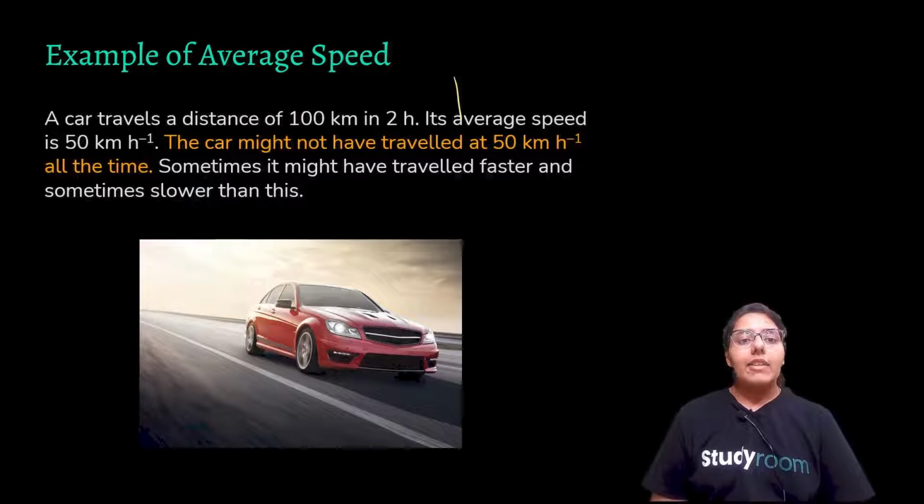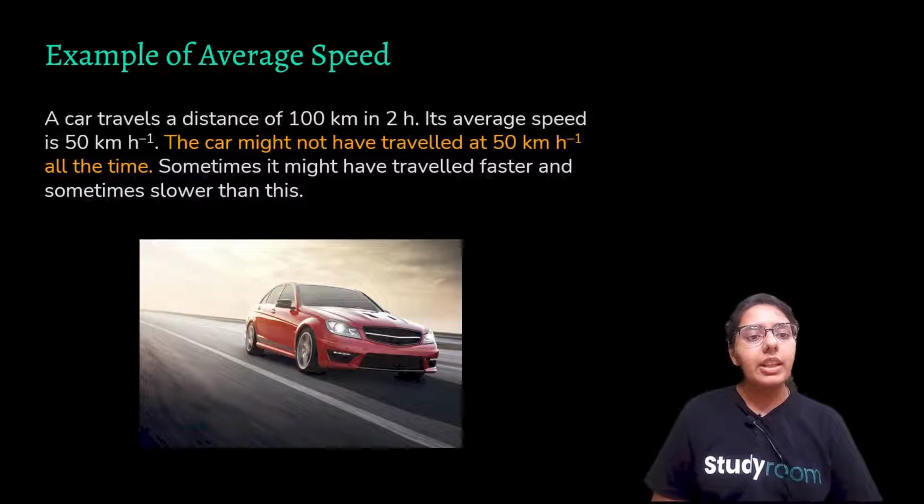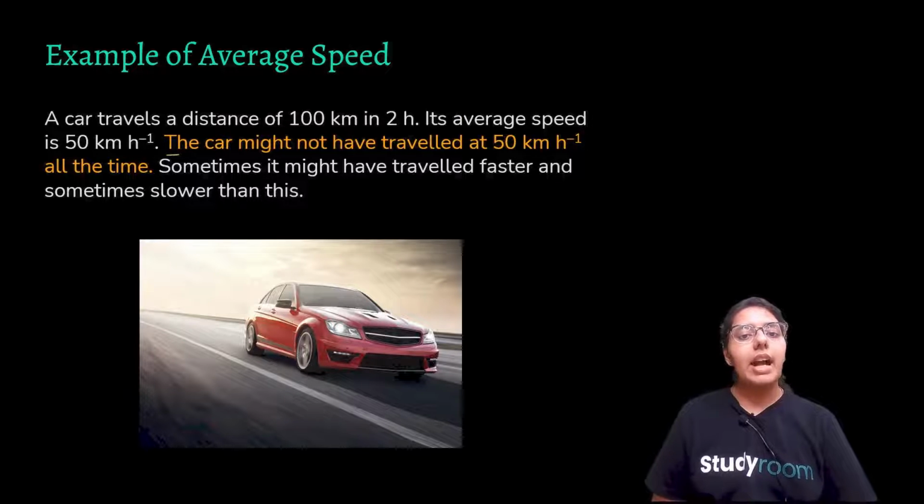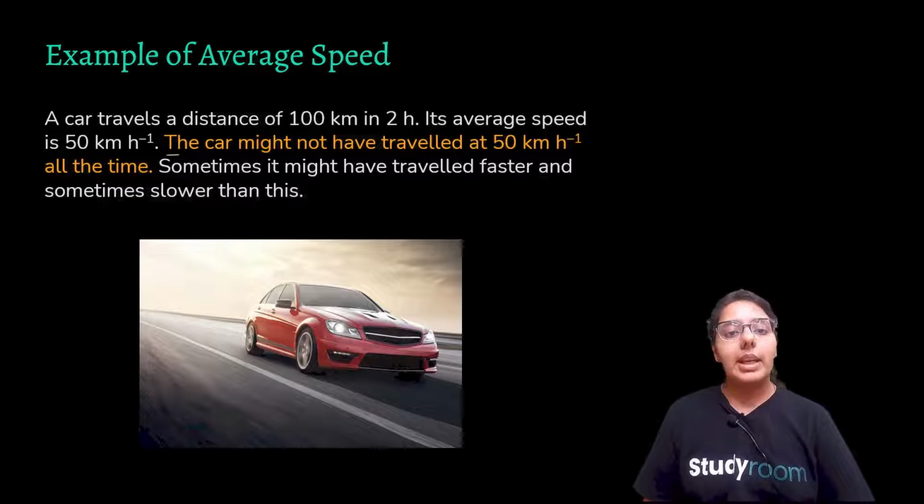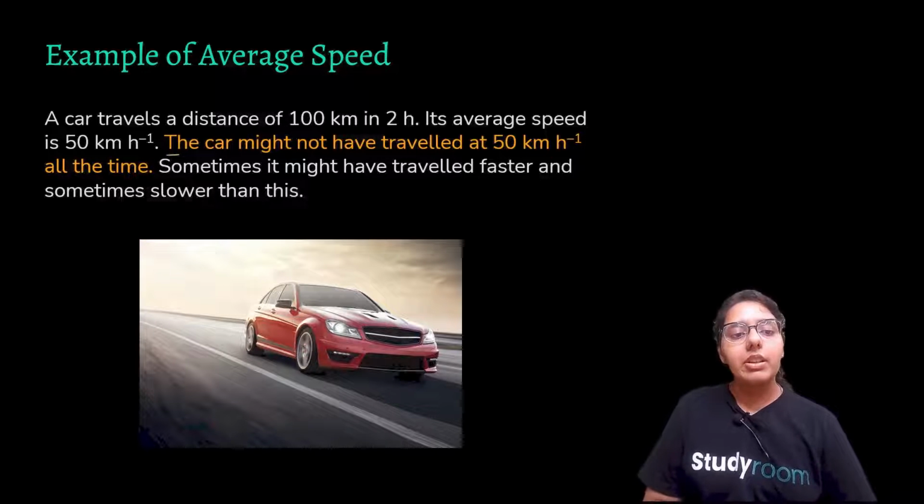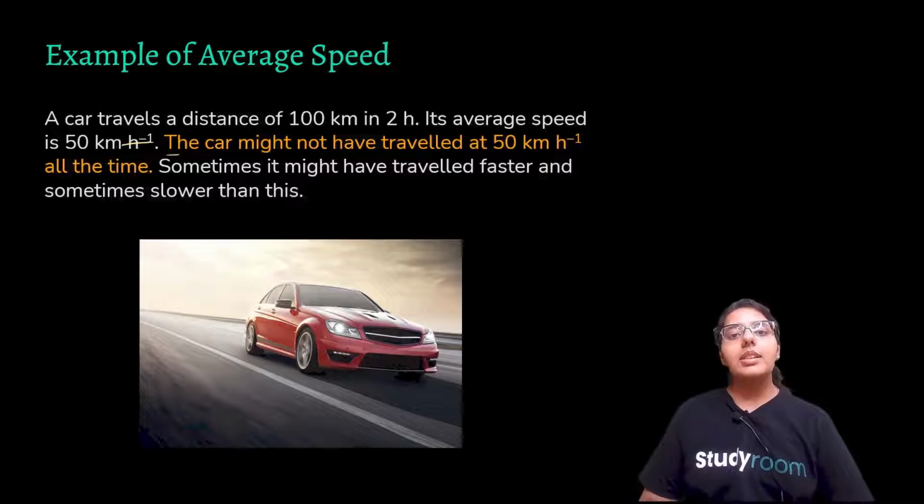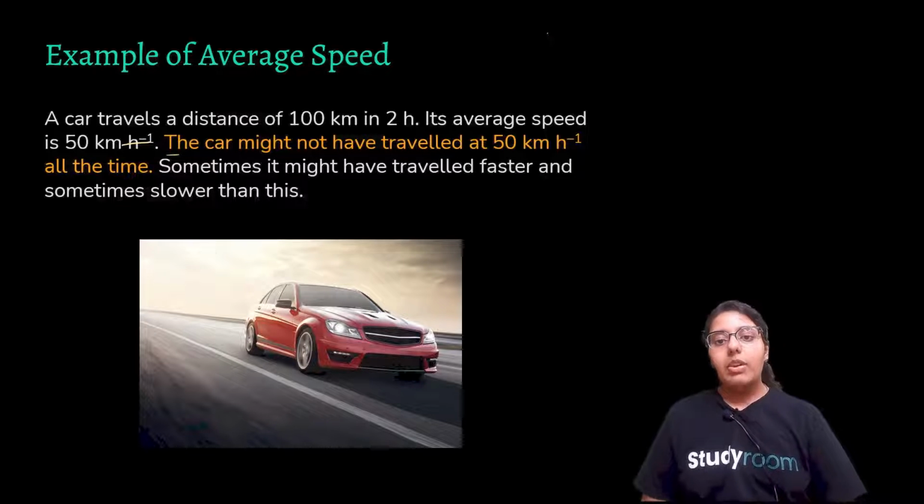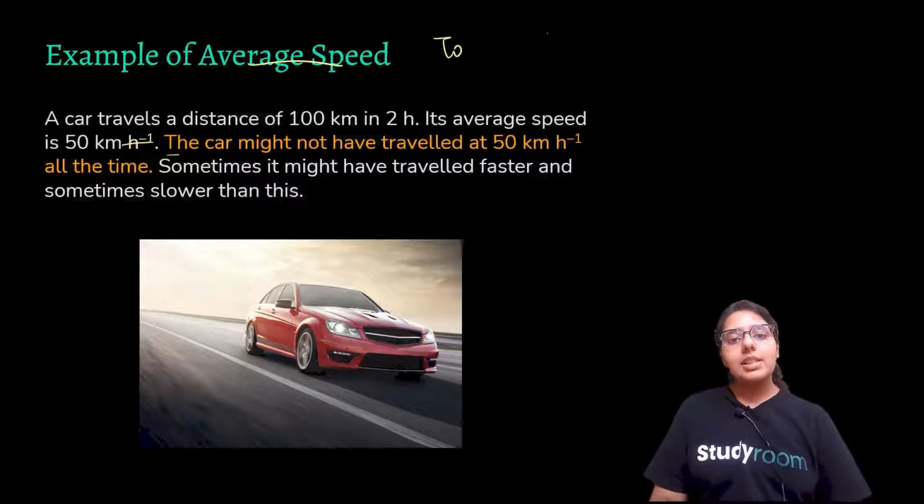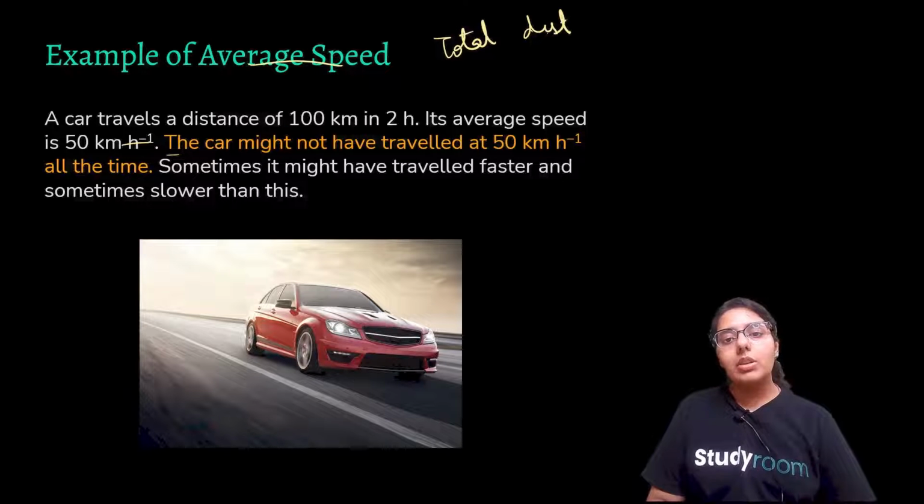A car travels a distance of 100 km in 2 hours. Its average speed is 50 km per hour. The car might not have travelled at 50 km per hour all the time. So, if your average speed is 50 km per hour, it does not mean that your speed at every instant was 50 km per hour. Average speed means total distance covered upon total time taken.